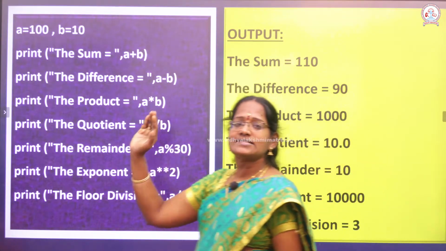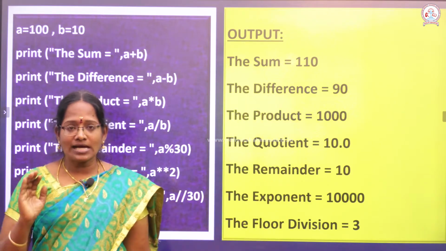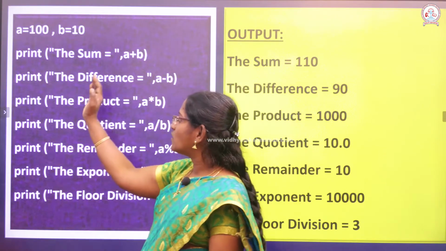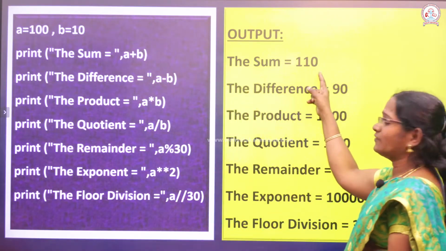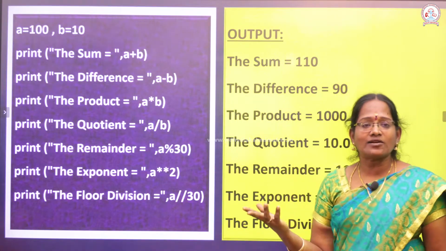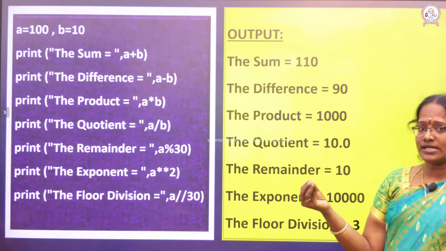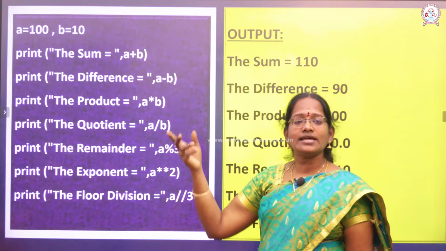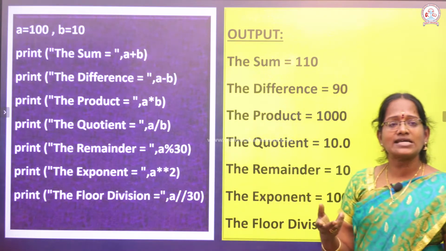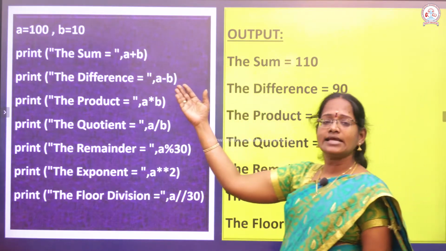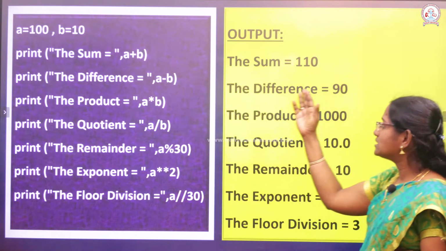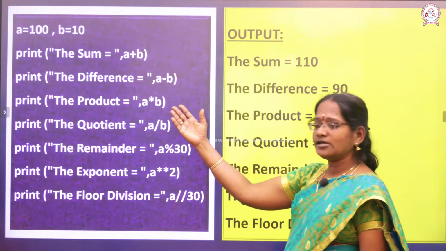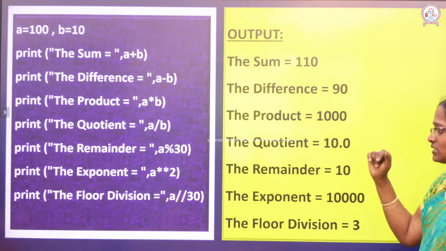The first example: A value is 100, B value is 10. So A plus B, what is the value? The sum value is 110. It will be calculated. Second one, print the difference between the values. A value is 100, B value is 10. It will be calculated and the result 90 will be printed on the screen. Another one, product, A into B. Automatically it will be printed on the screen.